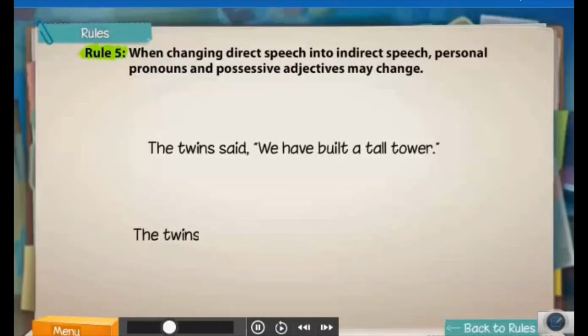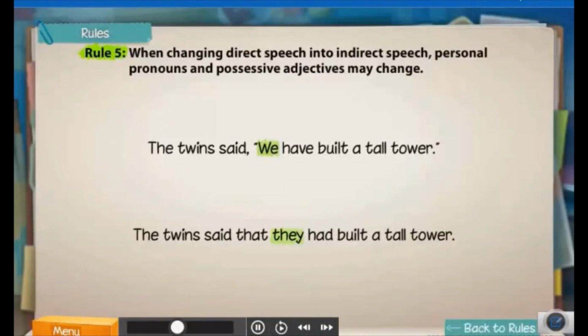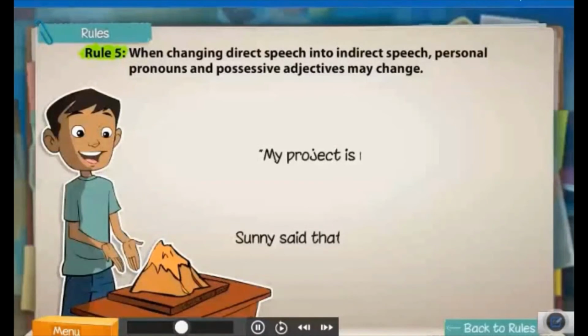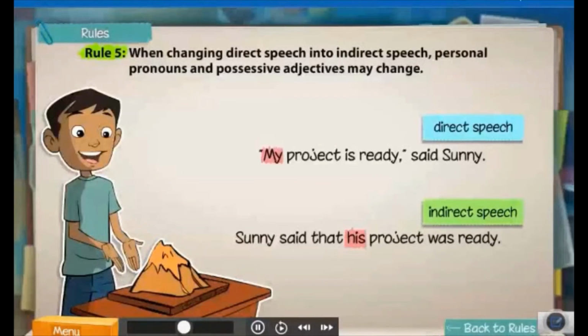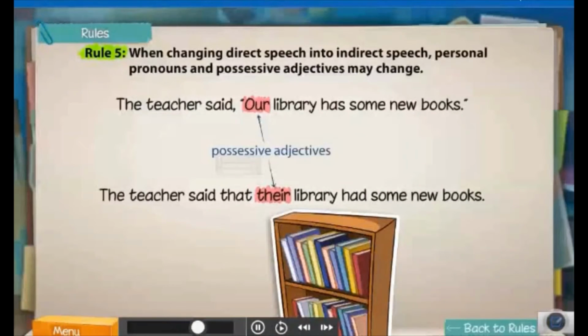The pronoun we changes to they in indirect speech. Similarly, in this sentence, the possessive adjective my changes to his in indirect speech. Here's one more example. The possessive adjective our changes to their in indirect speech.